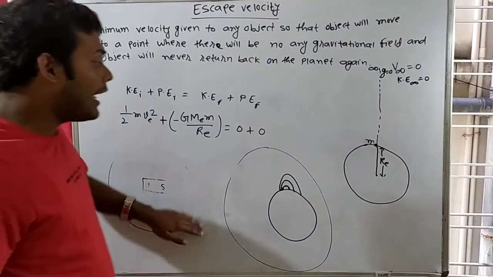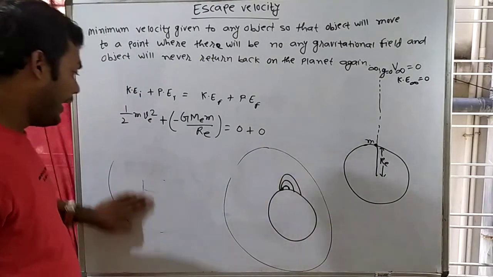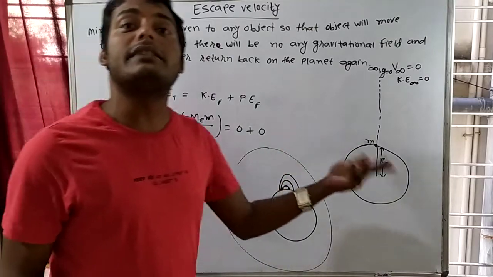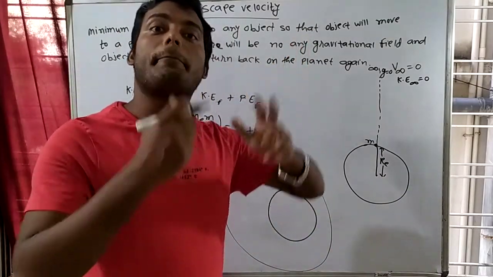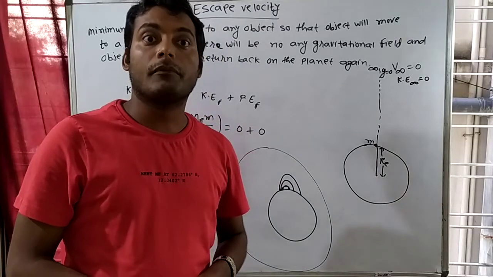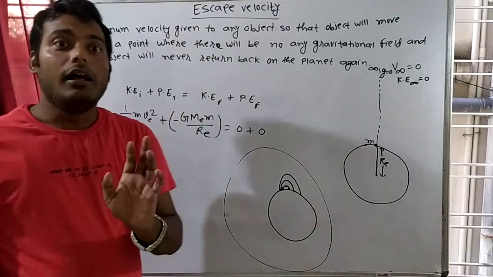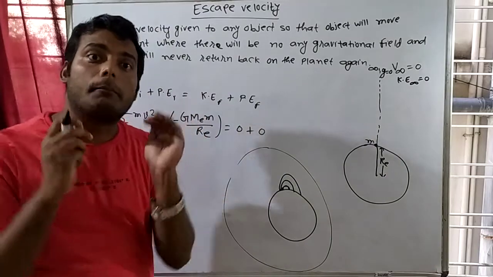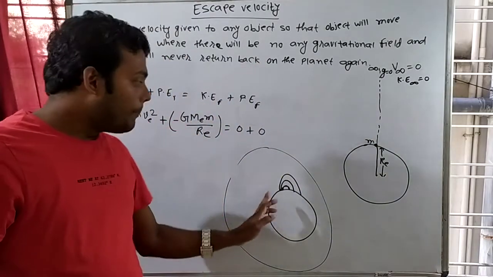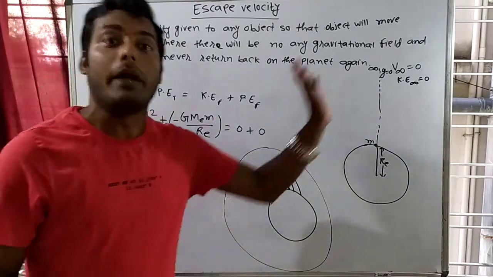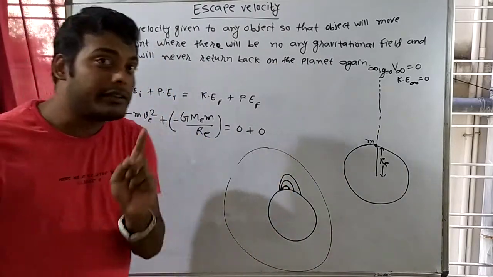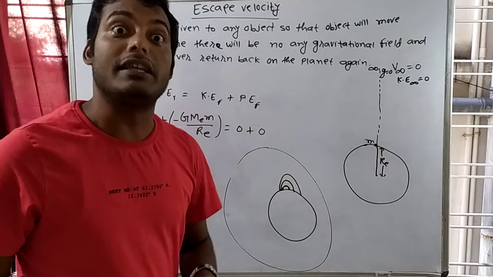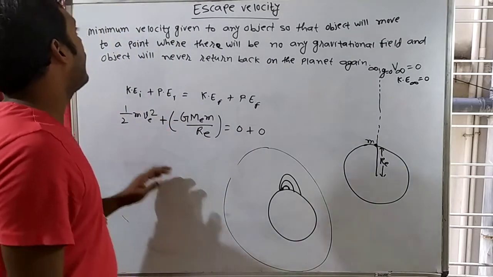Like that, this Earth can pull any object only when the object is in the gravitational field region. Suppose I throw an object and it escapes the gravitational field of the Earth. It may happen. I agree with you that the velocity will have to be more. If the velocity is very high, then only will it escape the gravitational field. But there will be some particular velocity at which it escapes the gravitational field of the Earth.